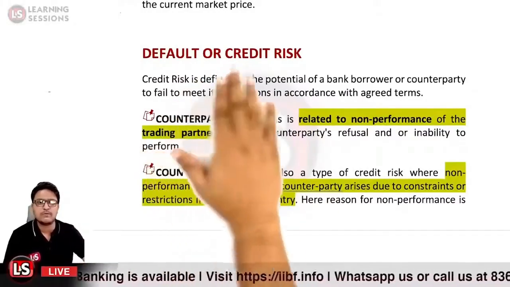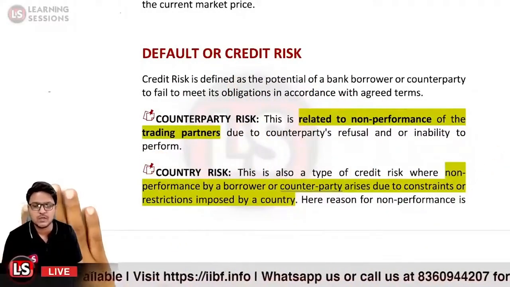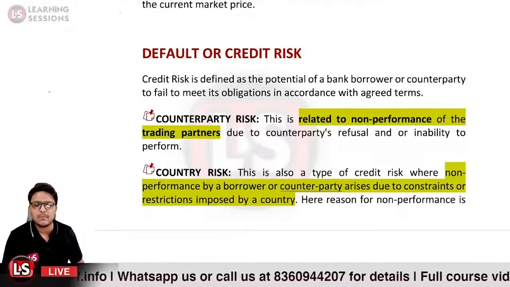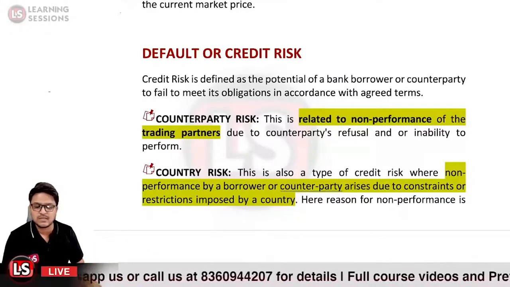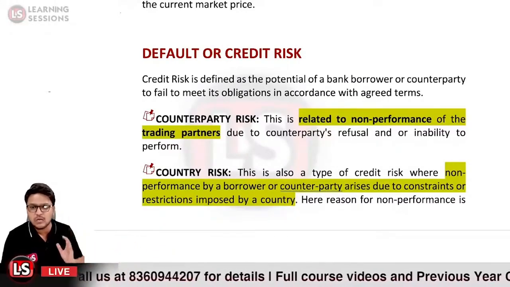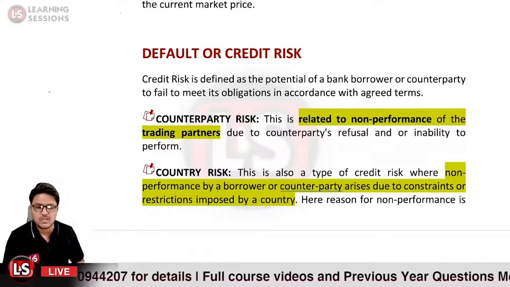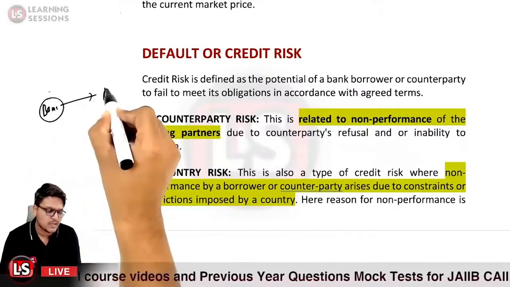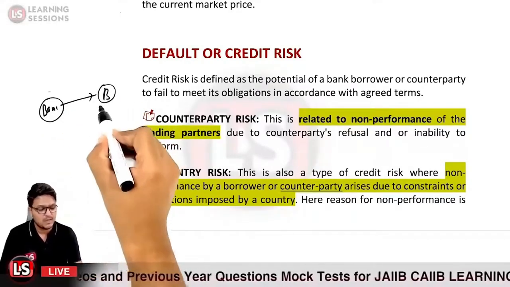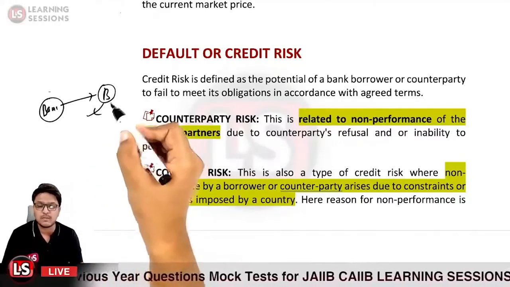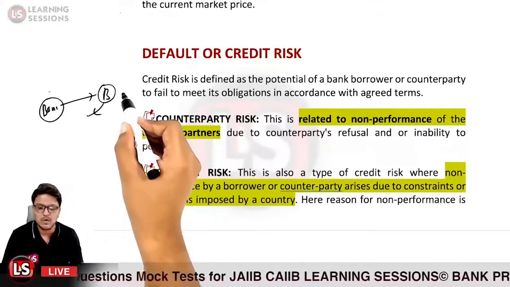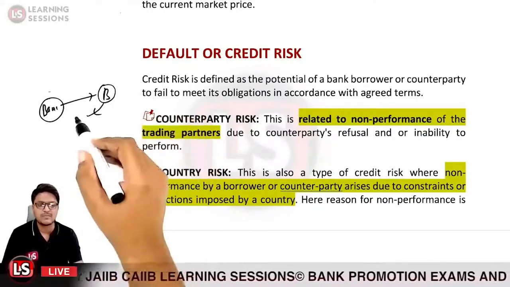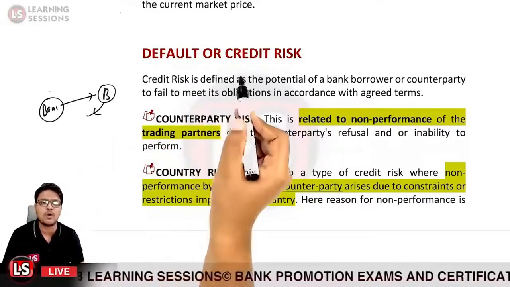Okay, so next it is related to the default or credit risk. Credit risk arises when there is a default on the part of the counterparty, that the counterparty fails to meet its obligations. So let us take the case that you, being a bank, have advanced an amount to person B, and person B defaulted in the repayments. There was an obligation on person B to repay the amount, but person B was not able to perform the obligation as per the agreed terms. That is related to the default or credit risk.